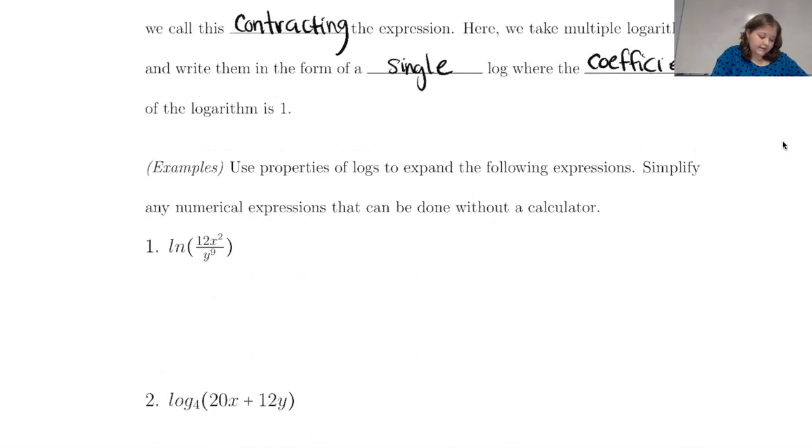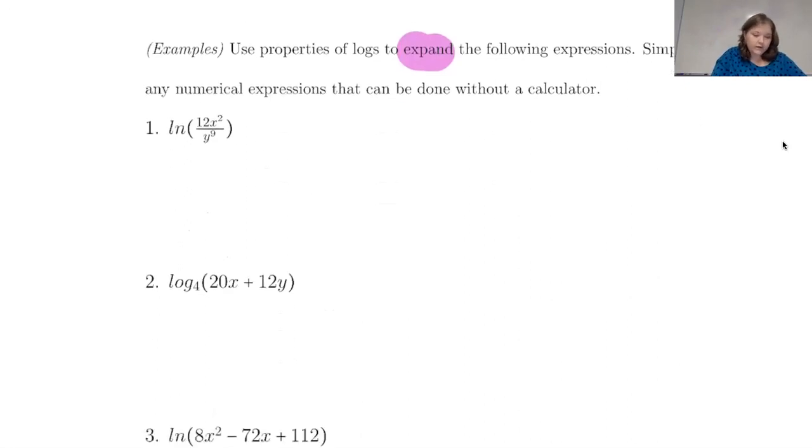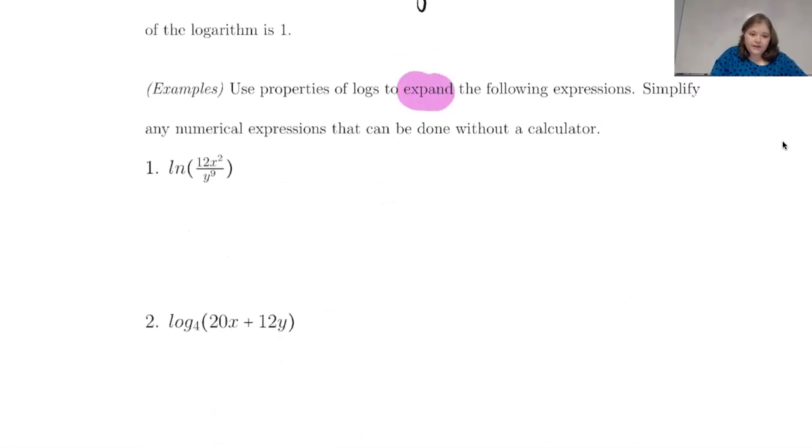So first, it's asking us with these questions to expand. And so that's what we'll do with all of these, is expand the expressions, and then we're going to do several where we contract it. So with the expansion, the first thing you should notice about this first example is that it's a fraction. So we have two things being divided by each other. And so we can go ahead and use the second property there.